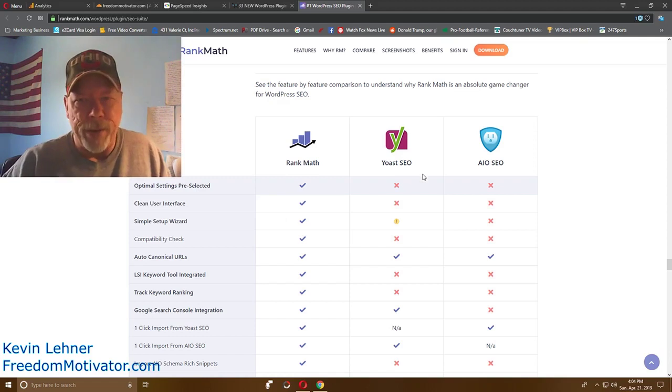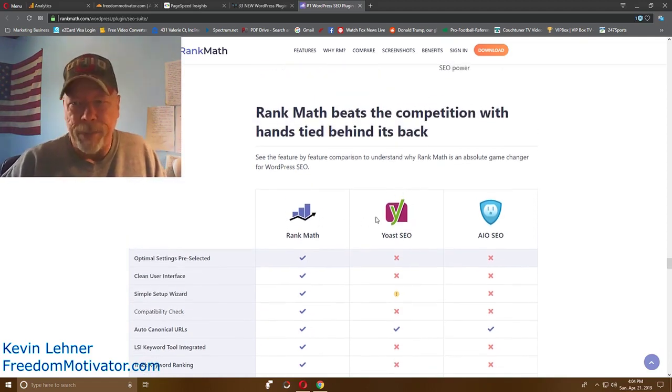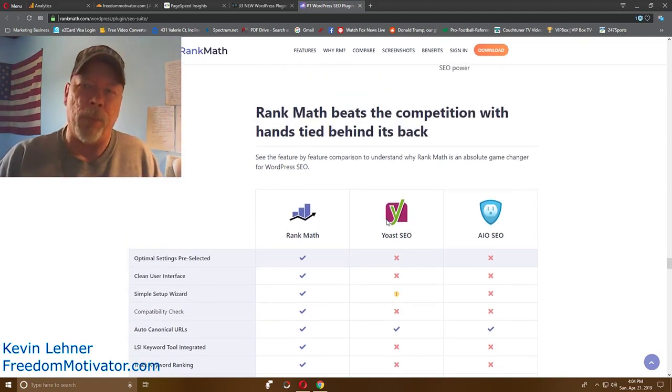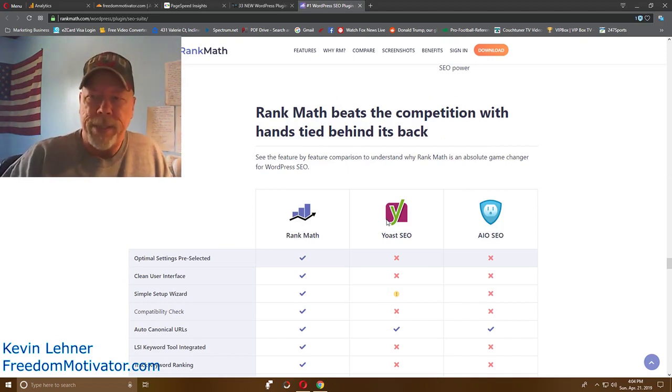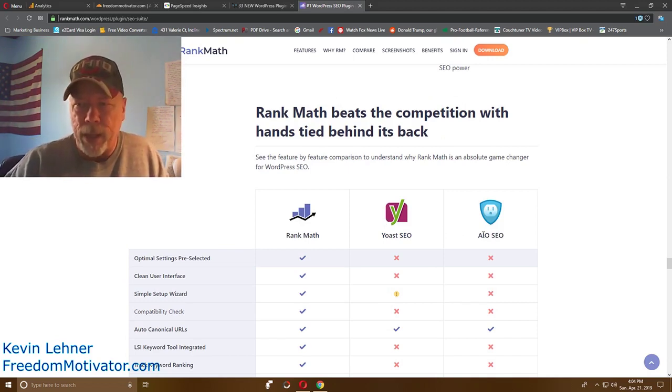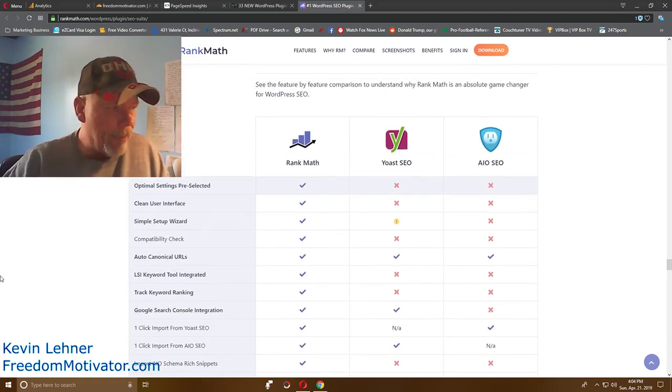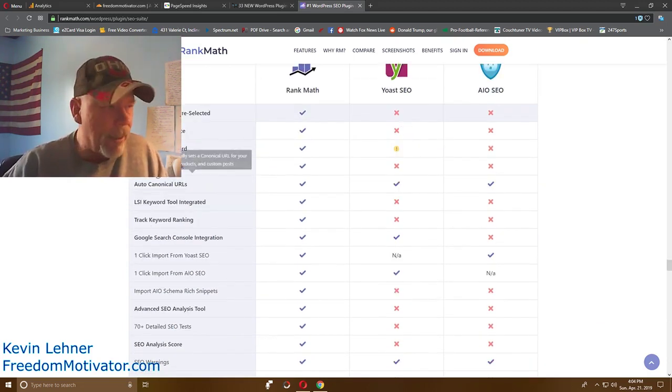You can compare the differences between Rank Math, Yoast, which is probably the most popular one and has been around the longest SEO plugin for WordPress, and the All-in-One AIOSEO plugin. And you can see all the power that this thing has here.